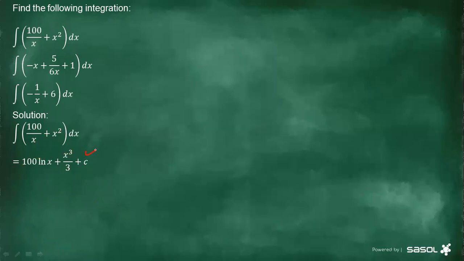The second question, which is this one, then what is the answer? Negative x squared over 2 plus 5 over 6 ln x plus c. All right. Then this one is going to give us x, right? And then this is plus c.